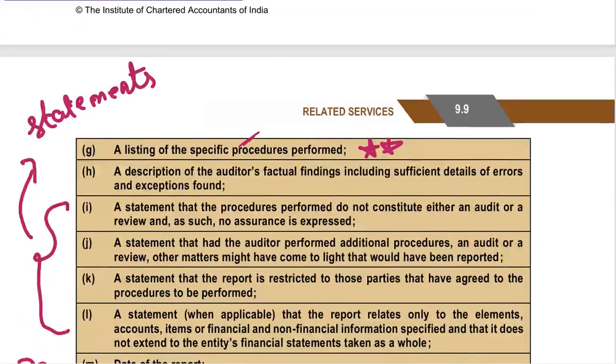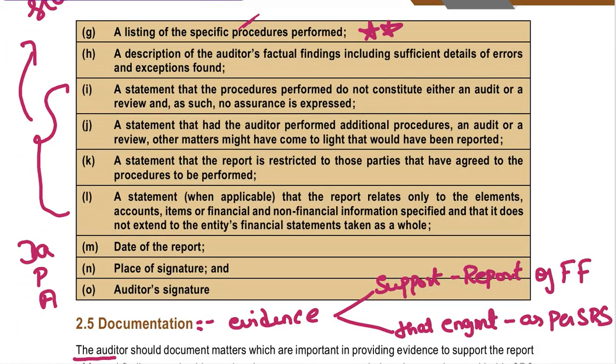Other important points which you can easily remember and which are really important are these 4 points. They will test this as a separate question. See, a statement that the procedures performed do not constitute an audit. It is not an audit, no assurance is there.